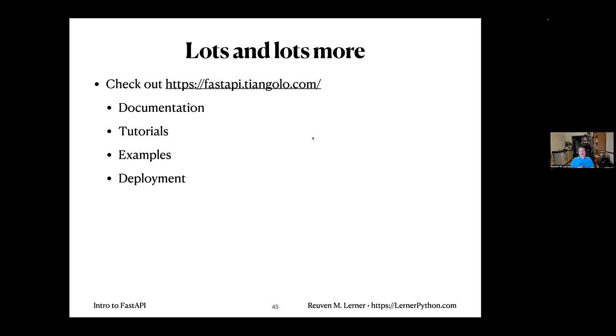It is no surprise, I hope this showed you what was going on here, but it's no surprise that FastAPI has really grown by leaps and bounds. The number of people in corporate training who come to learn Python because they want to either serve up APIs or consume APIs is just growing over time.